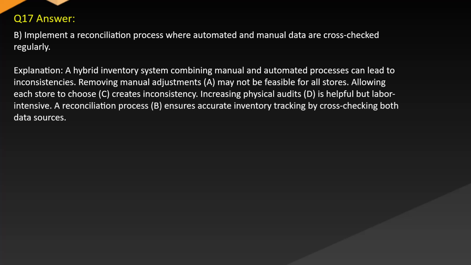Explanation: a hybrid inventory system combining manual and automated processes can lead to inconsistencies. Removing manual adjustments may not be feasible for all stores. Allowing each store to choose, C, creates inconsistency. Increasing physical audits, D, is helpful but labor-intensive. A reconciliation process ensures accurate inventory tracking by cross-checking both data sources.